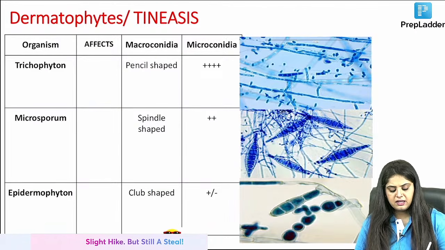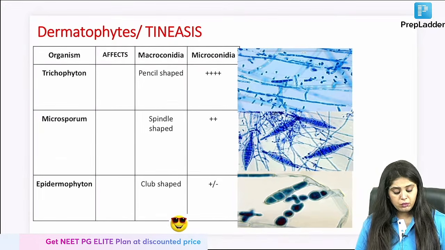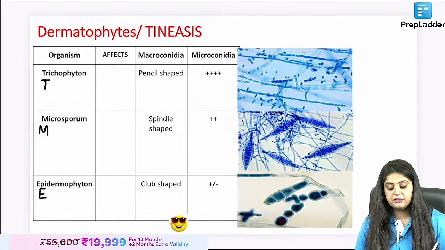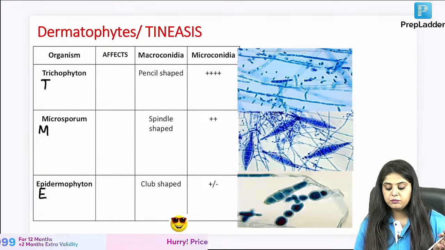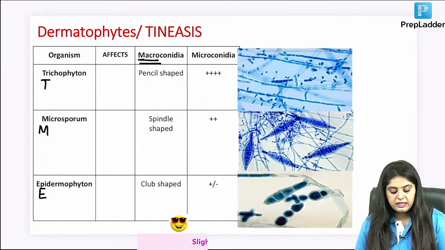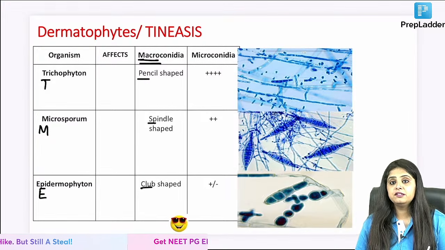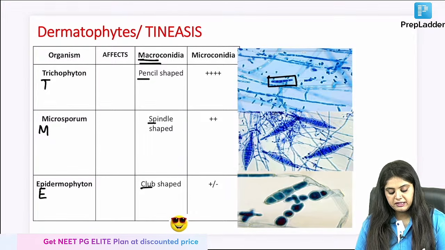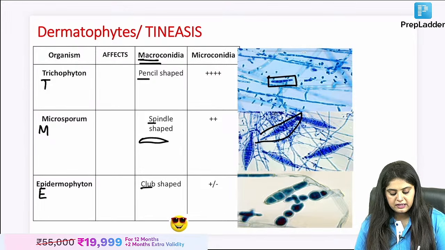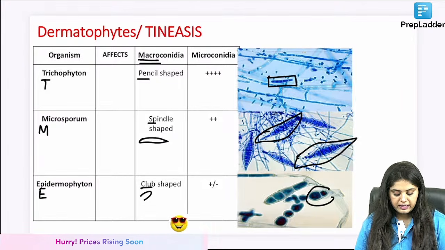Everyone has started, ma'am. TME, PSC, another internal thing which only we guys know. What is TME-PSC? TME is the three names of the fungus that comes under it, okay? That is Trichophyton, Microsporum and Epidermophyton. When I say PSC, that's the macroconidia ka shape that we are going to have. So the macroconidia is going to be, in first one is pencil shaped, it looks like a pencil. In the second one, it is going to be spindle shaped, so it is looking exactly like a spindle over here. And in the third one, it is club shaped, so it is looking like a club.